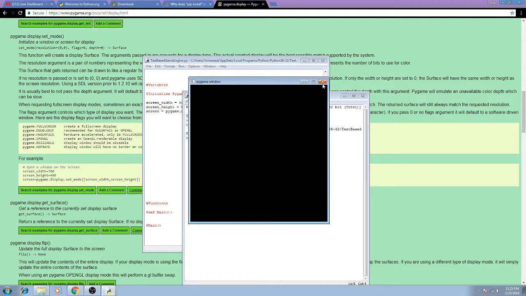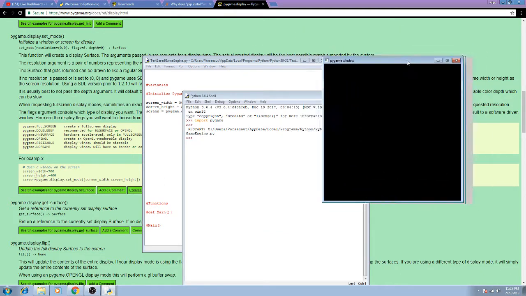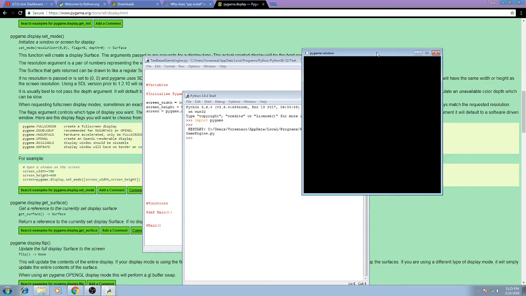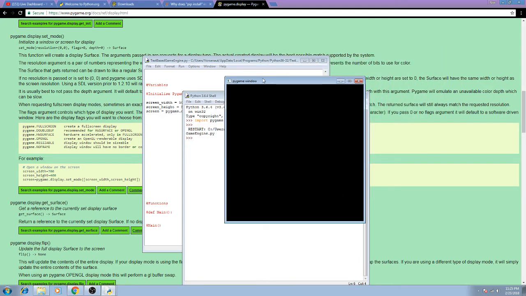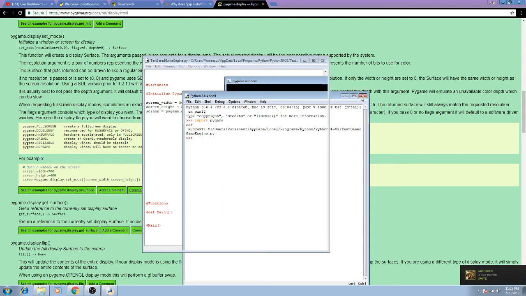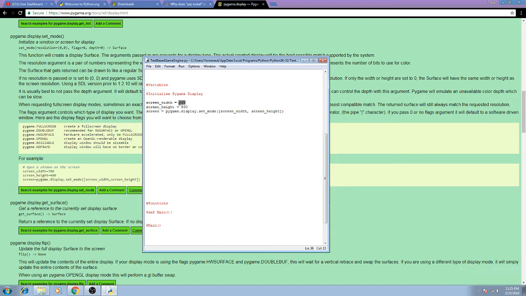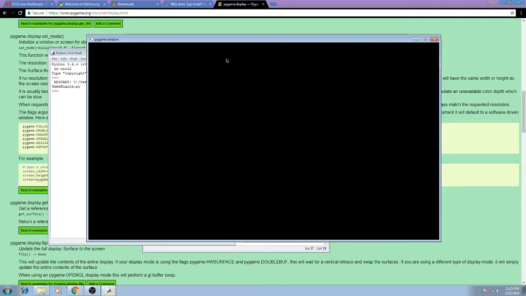Alright, so the Pygame window is open, and here we have the window. It's 500 by 500. Since it's a text-based game, it's going to be a choice kind of game. There's going to be choices that you need to make. We're going to change the resolution here to something a little more enjoyable. So we'll do 1280 by 720 HD display. There we go. Let's see that now. Alright, that's a lot better. That's already looking a lot better.